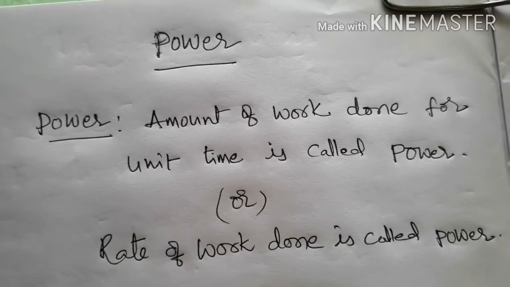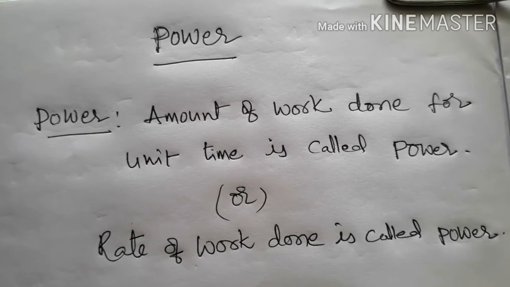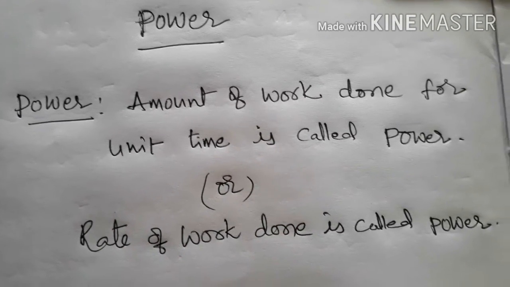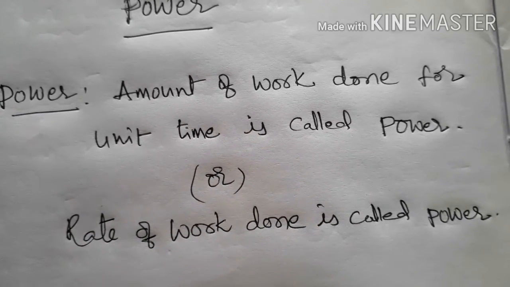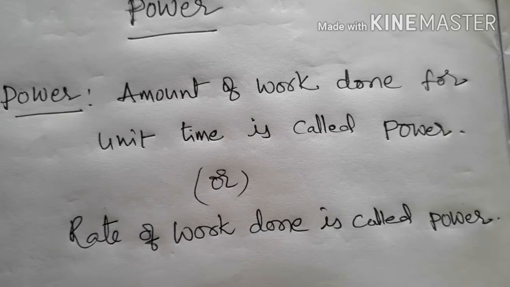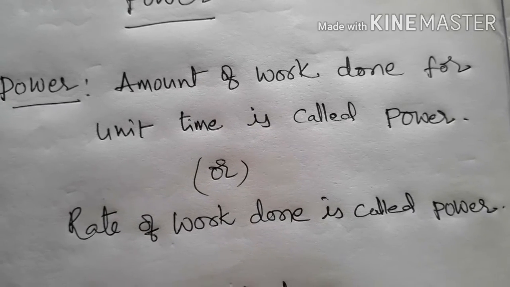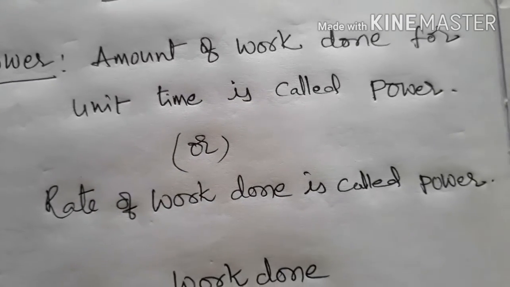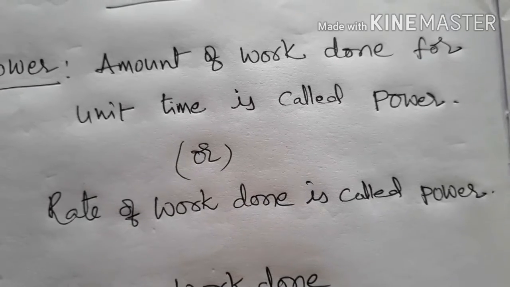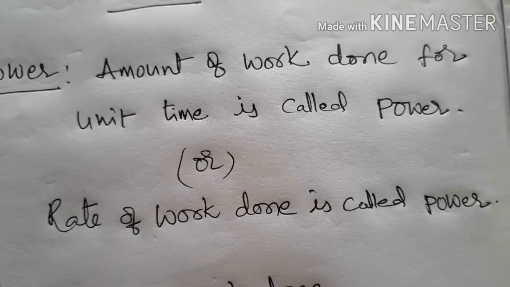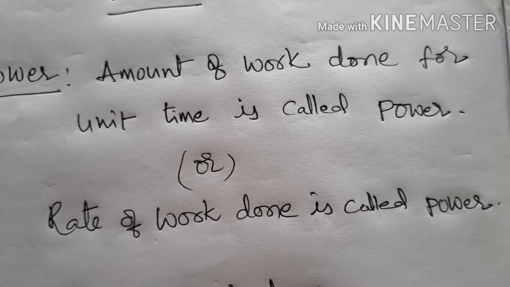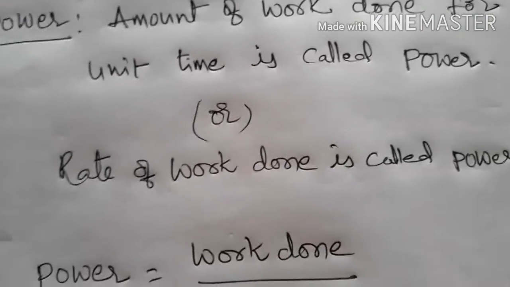In this class I am going to explain about power. What is power? Amount of work done per unit time is called power. Or another definition, rate of work done is called power. Here, what is the meaning of rate of work done? When work takes place with respect to time, that is called rate of work done.